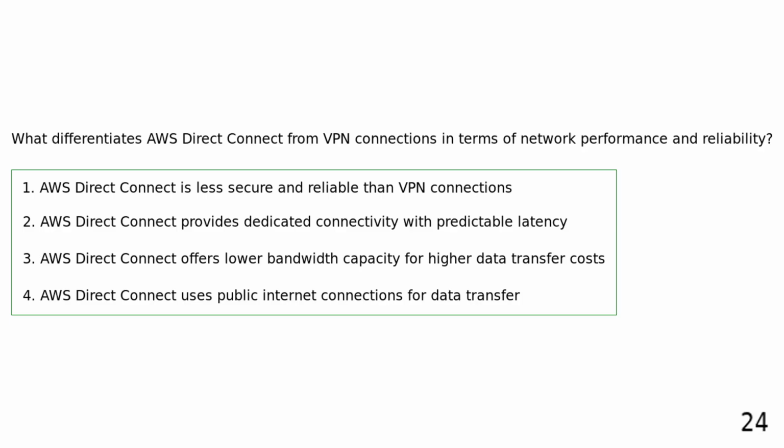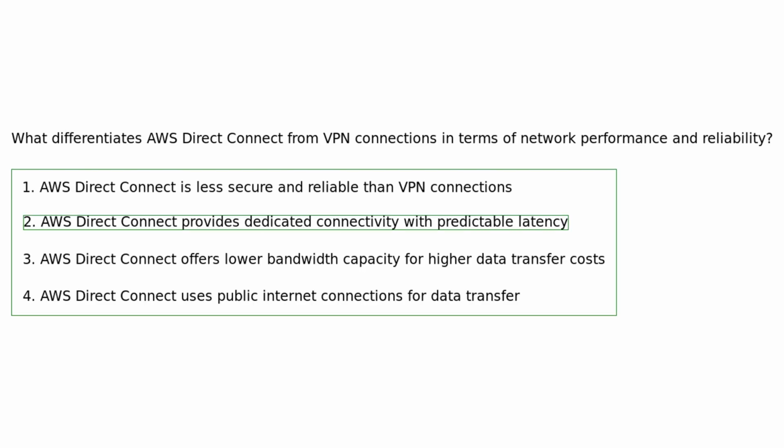What differentiates AWS Direct Connect from VPN connections in terms of network performance and reliability? AWS Direct Connect is less secure and reliable than VPN connections. AWS Direct Connect provides dedicated connectivity with predictable latency. AWS Direct Connect offers lower bandwidth capacity for higher data transfer costs. AWS Direct Connect uses public internet connections for data transfer. One key difference between AWS Direct Connect and VPN connections is that AWS Direct Connect provides dedicated connectivity with predictable latency, enhancing network performance and reliability.